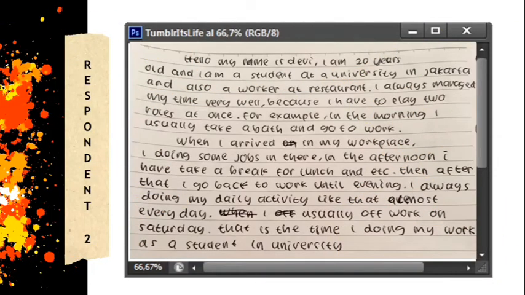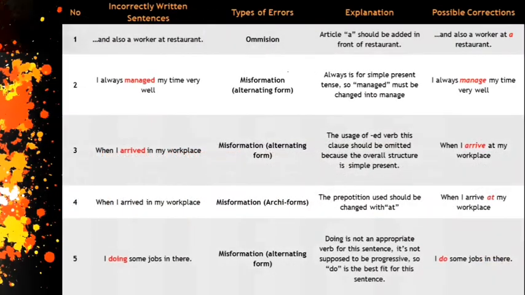Assalamualaikum warahmatullahi wabarakatuh. My name is Monica Reistie and I want to explain a paragraph from the second respondent. Let's take a look at the paragraph. In the first sentence, she said, "and also a worker at restaurant." The type of error is omission, because the article a should be added in front of restaurant, and the correct sentence should be, "and also a worker at a restaurant."